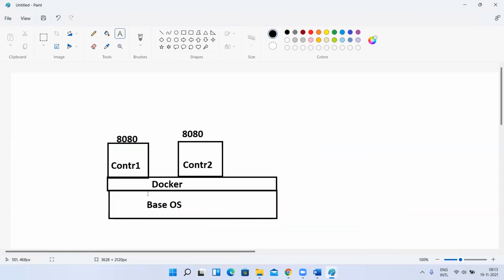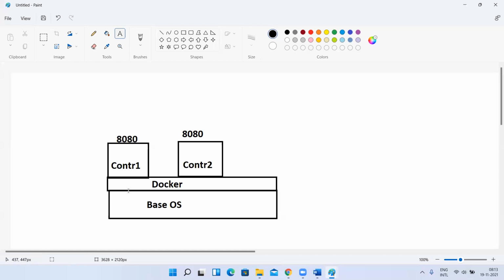Fine. Now I'll take the base OS. I'll take Docker. Now I have created one container, and I have created one more container. Each container will get a private IP from the network. Yes or no? Yes. So can I have the 8080 port number used for this container? For example, this is a Tomcat container, and this is also one more Tomcat container. Can I have the 8080 port number for this also? Yes, sir.